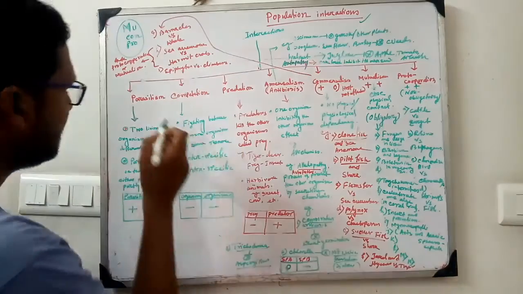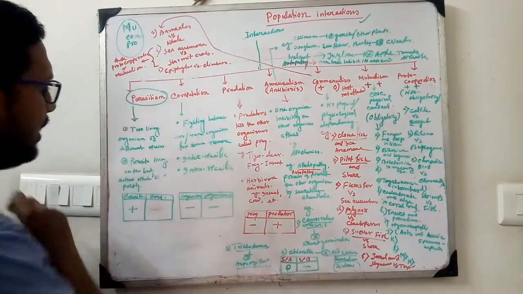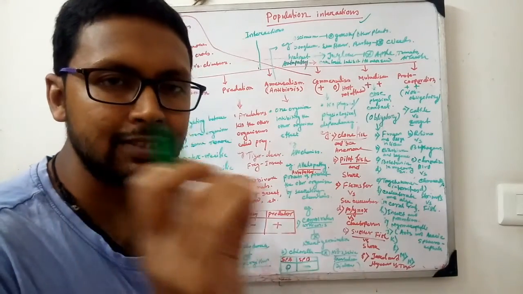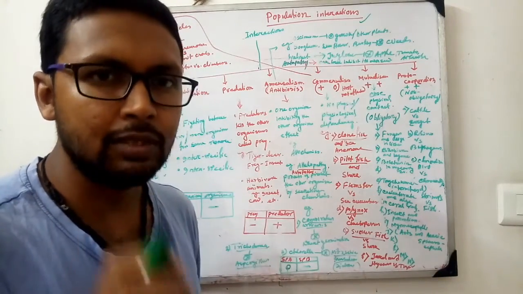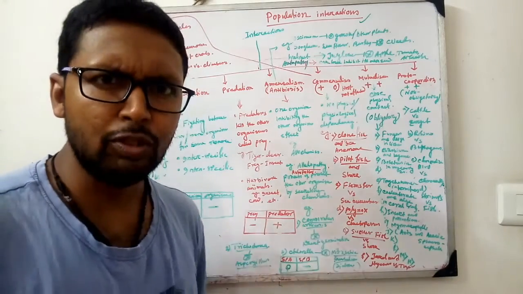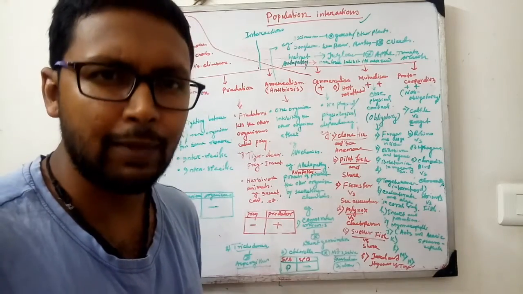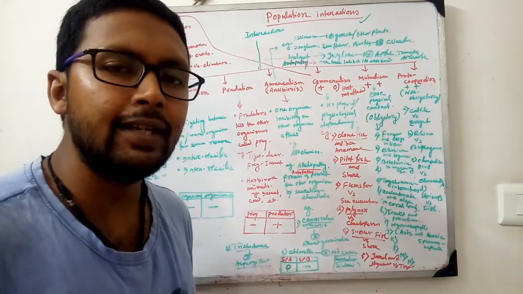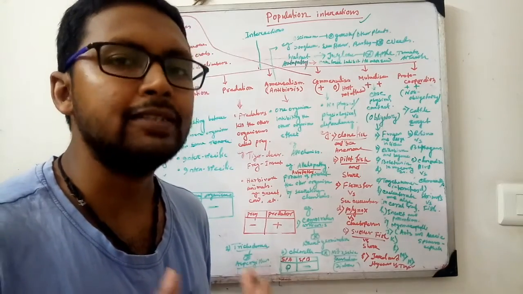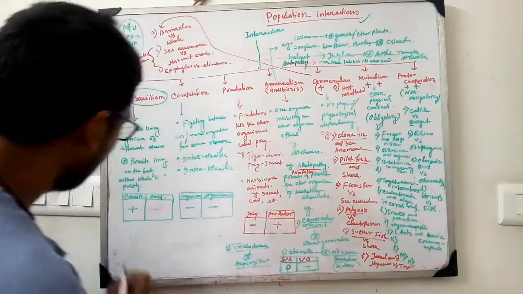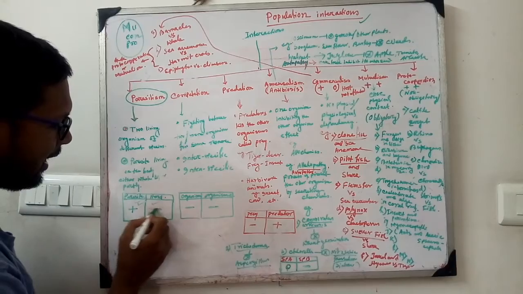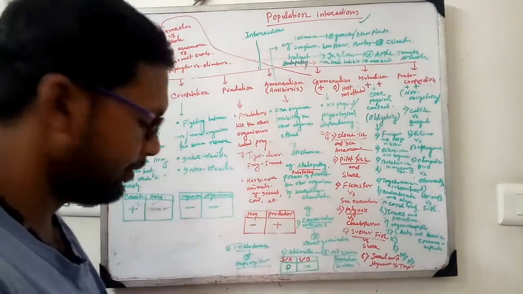Here the first interaction is parasitism. The parasitism interaction occurs between parasites and hosts. We know that the most common example of a parasite is leeches. We know that flatworms are also parasites. So in the parasite-host interaction, the parasite will always be benefited and the host will always be harmed.